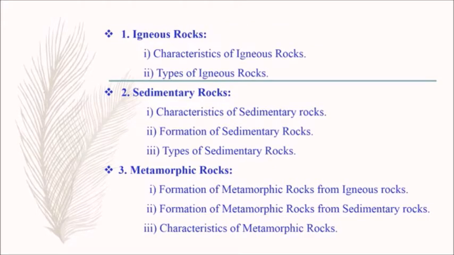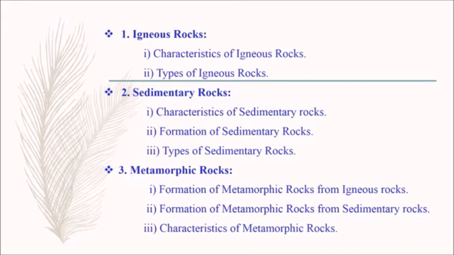Under this, we have characteristics of igneous rocks, types of igneous rocks. The second one is sedimentary rocks. Under this, we have characteristics of sedimentary rocks, formation of sedimentary rocks and types of sedimentary rocks.